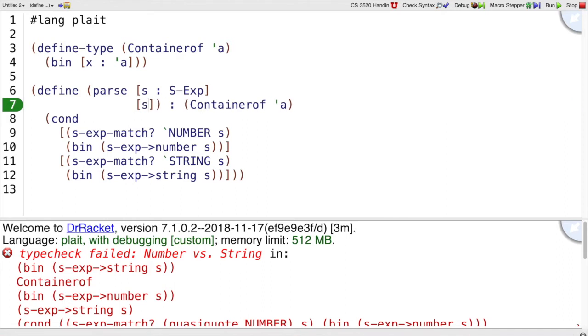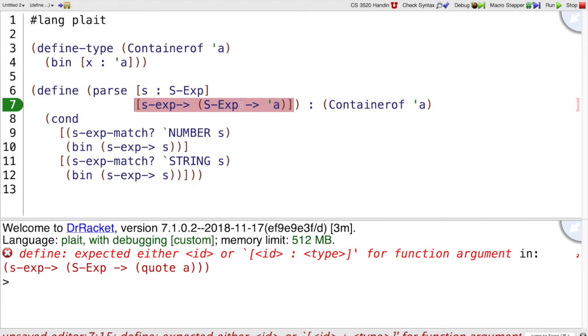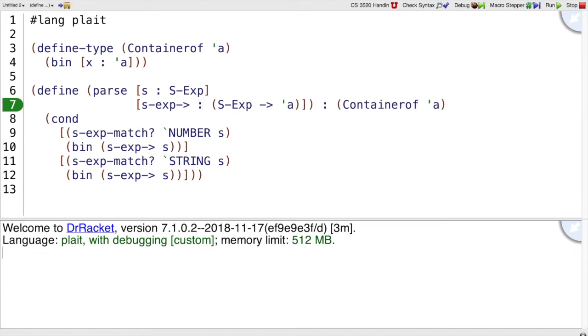The caller is going to pick an sexp to something function. And this will be a function that takes an s-expression, but gives an alpha back. And now if I use that function instead, then everything is fine. Right? Except that I forgot the colon in the syntax. But this will type check and run.